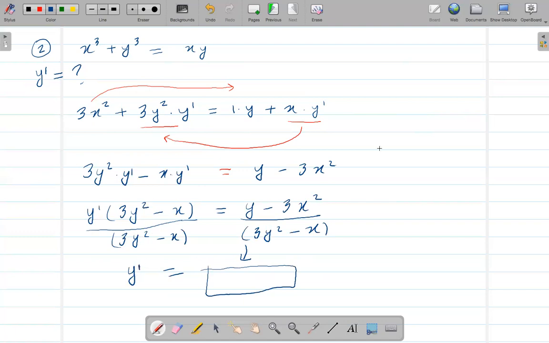Here I used implicit differentiation, and on this side I used the product rule. Or you might see where you should use the chain rule as well. But anyway, once you understand the idea of the technique, and once you do a few problems, then you will understand it.